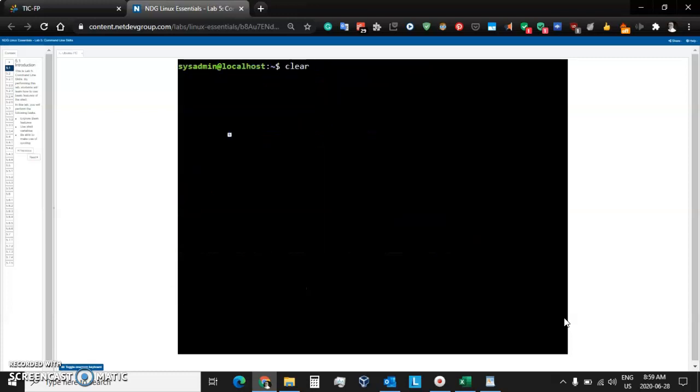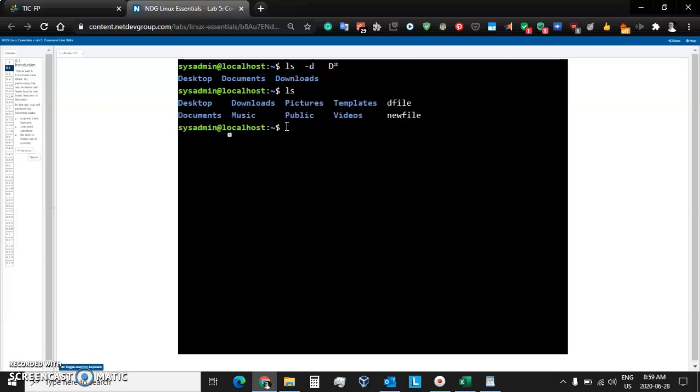Okay, let's look at the previous command we just did. Now, if we want to suppress that, we don't want to see the subdirectories of documents, we put a -d in front. Okay, we press enter, and voila. So we see desktop, documents, and downloads, but we have a problem. Remember this file over here that starts with D, it has a small d, and that's not listed in there. So here's the trick.